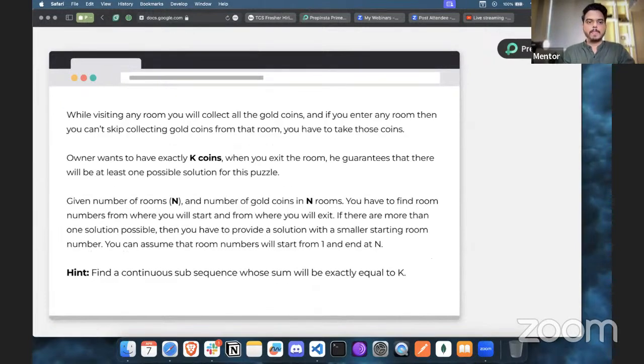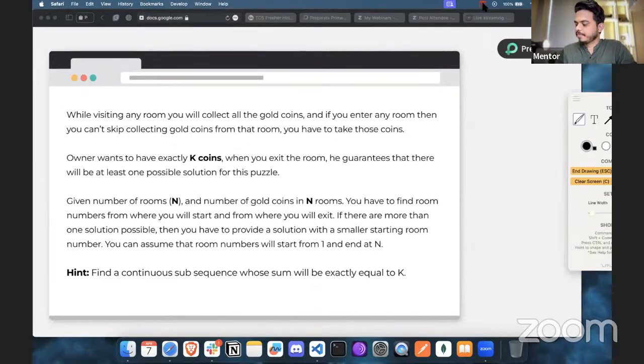Let's try to understand. While visiting any room, you will collect all the gold coins. If you visit any one specific room, you have to collect the gold coins that are kept in that room. And if you enter any room, then you can't skip collecting gold coins from that room. If you visit that, you must collect the coins. You can't just skip that, and you have to take those coins.